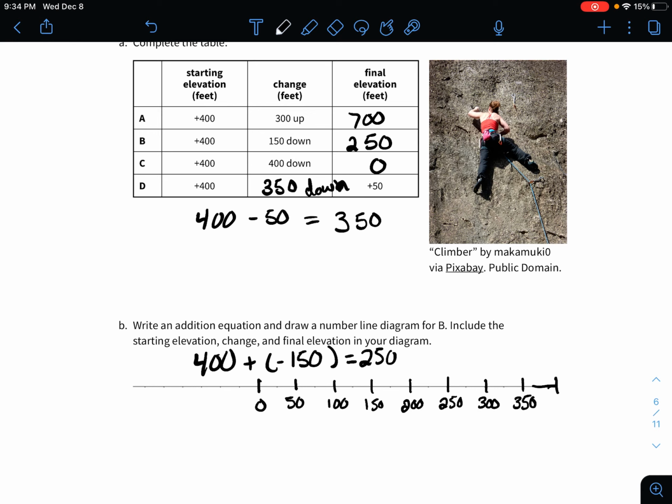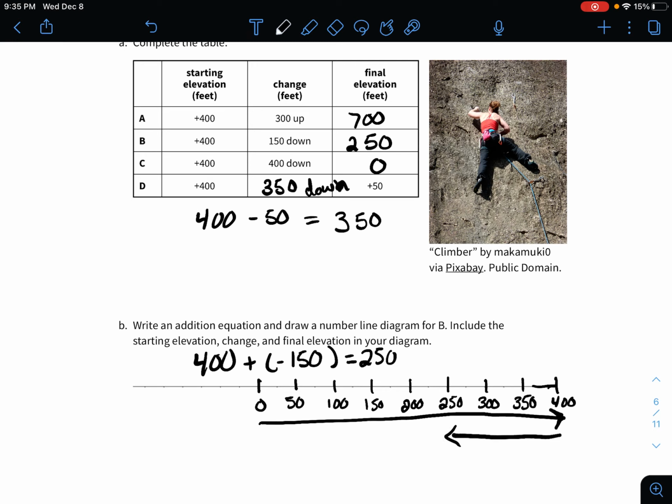Just going to extend this line here. 400. Okay, so once again, draw a number line diagram. We go from 0 to 400. Now if we go down 150, that's going to be the opposite direction.